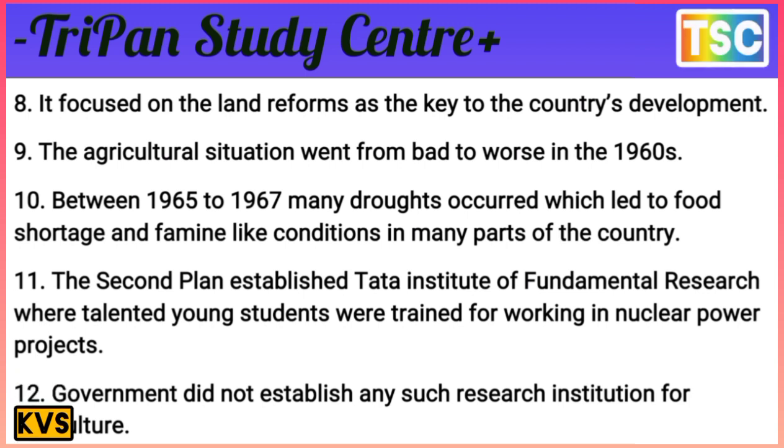The second plan established the Tata Institute of Fundamental Research, where talented young students were trained to work in the nuclear power project. That's important here. The government did not establish any such research institution for agriculture. That's the main factor here.